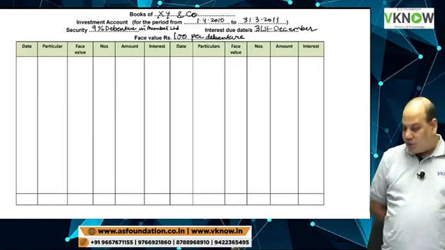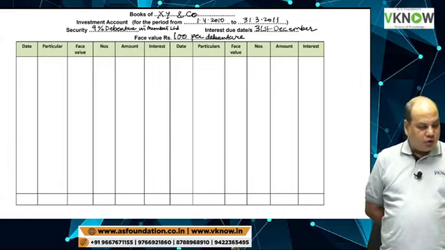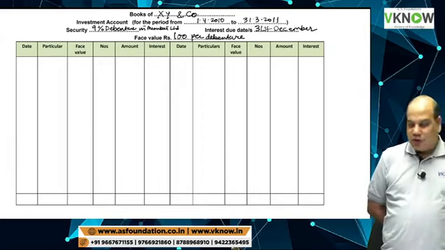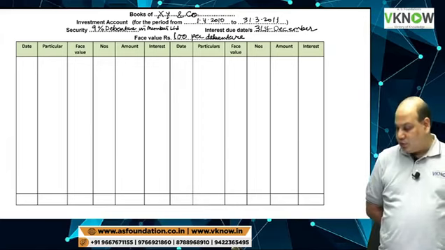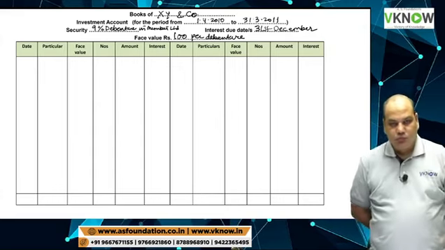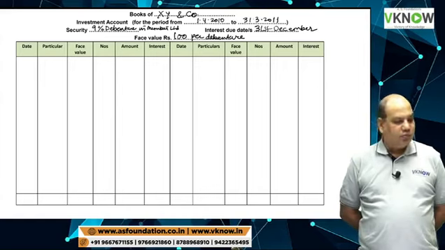Draw around 20-25 lines. You need a scale because there are so many columns. Draw properly, use scale. Is it over?